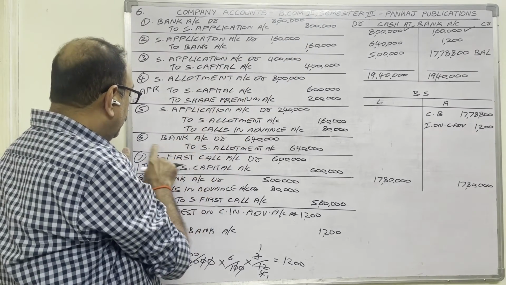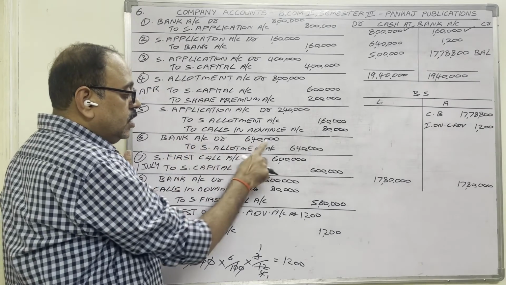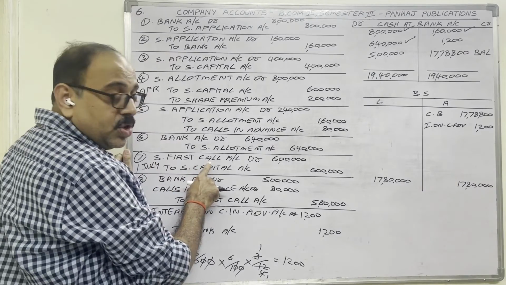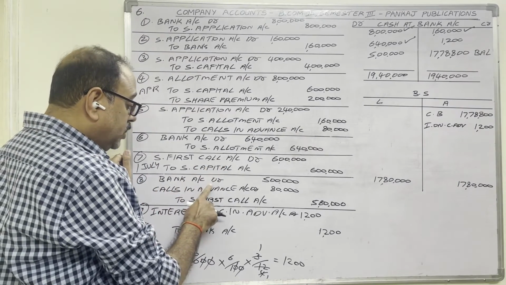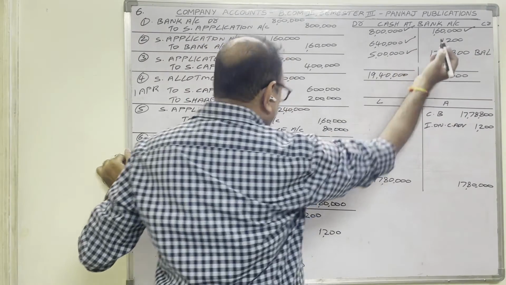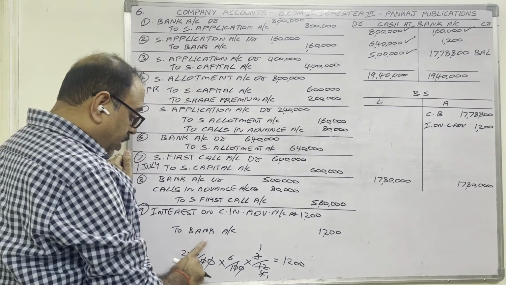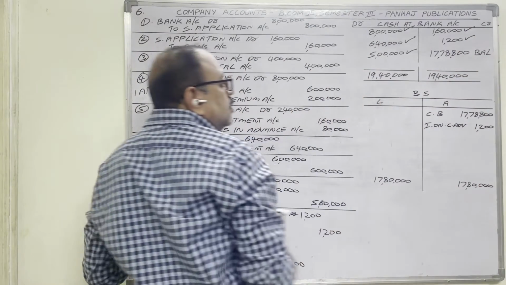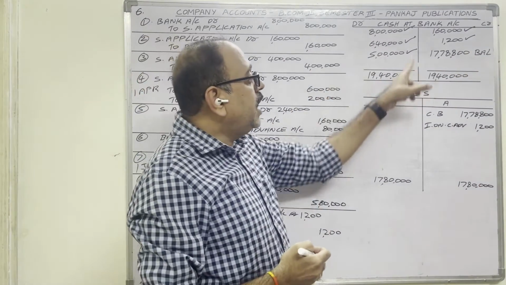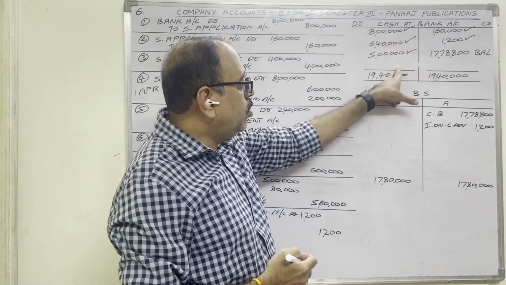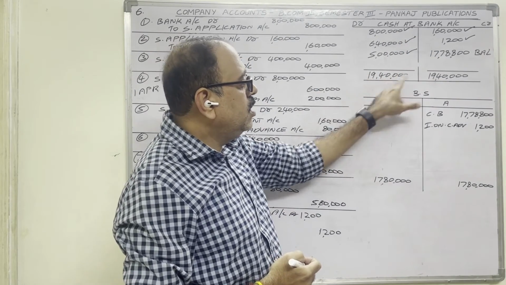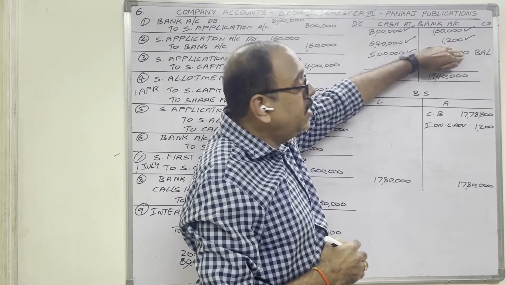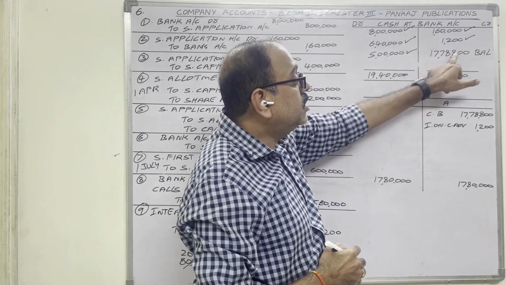Fifth entry, ignore. Sixth entry, bank is debited. 6,40,000 on the debit side. Seventh entry, bank is not there. Eighth entry, bank is debited. 5 lakh rupees on the debit side. Ninth entry, bank is credited with 1,200. 1,200 on credit. Finally, the balance carried down in the bank account is debit total 19 lakh 40,000 minus credit total 1 lakh 61,200, which is equal to 17 lakh 78,800.